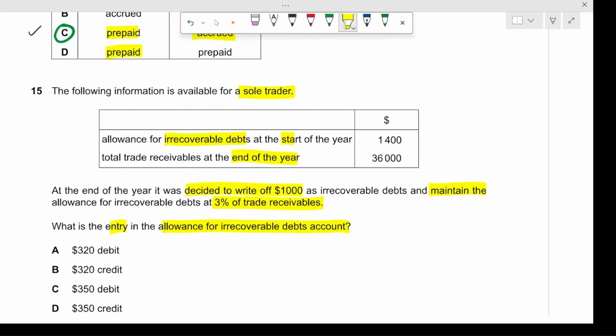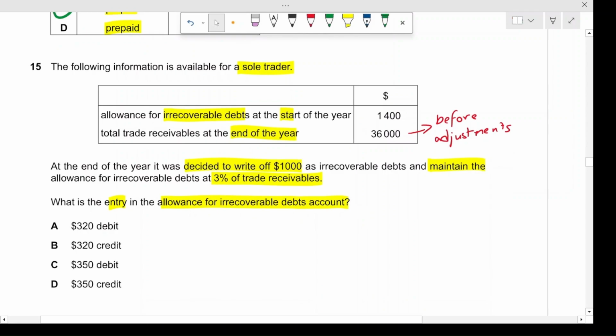In this case, you have to understand that the total trade receivables were $36,000, and this is the amount before adjustments. Adjustments for what? The amount that is already written off. So first we write off the $1,000, giving us $36,000 minus $1,000, which is $35,000.